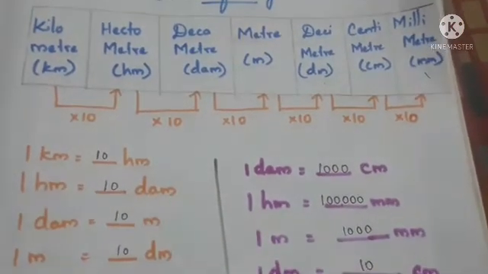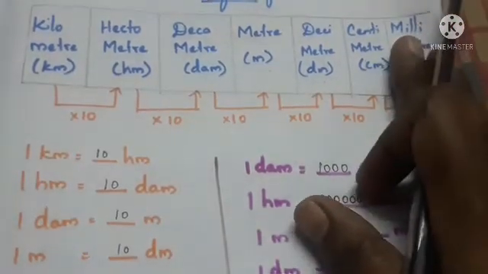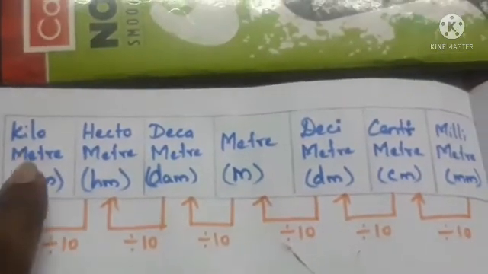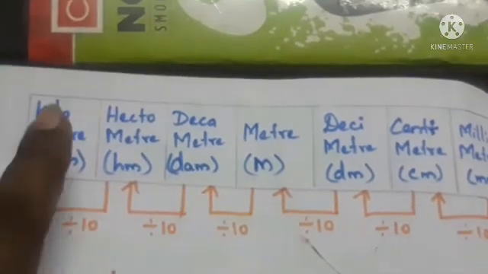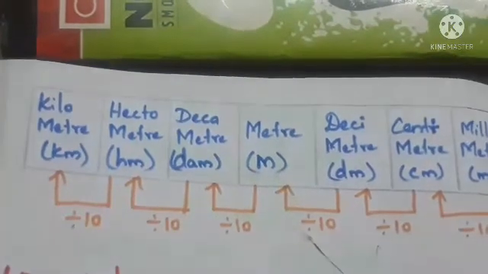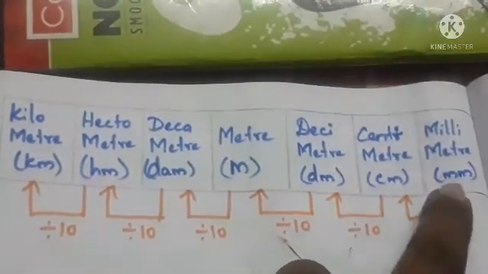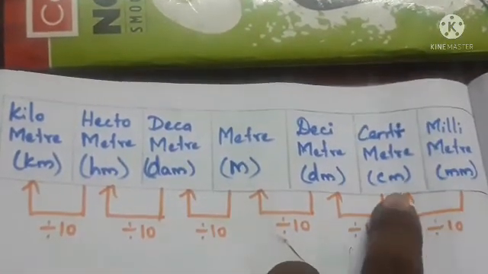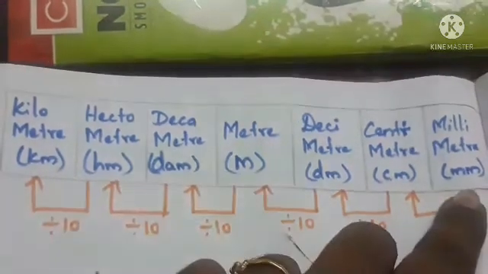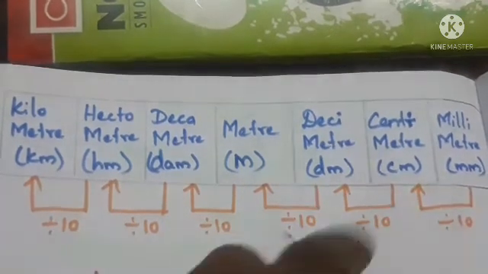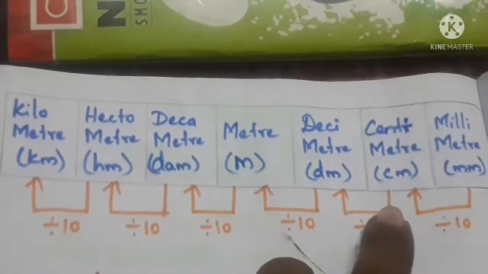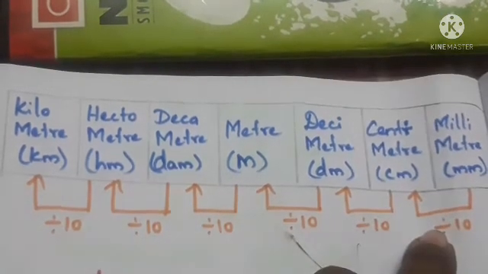Next we can see how to convert the lowest order to highest order. Here I have written the units of length one more time: kilometer, hectometer, decameter, meter, deci, centi and millimeter. So if you want to convert from lower to higher, look at the arrow mark. It is from the lowest to the highest. So if you want to convert the unit from the lowest to highest, we have to divide.